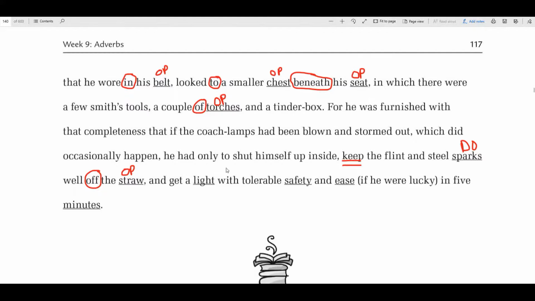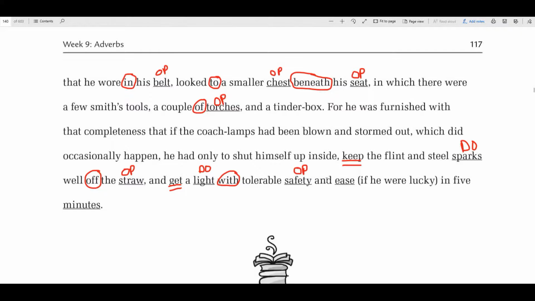And get a light with tolerable safety and ease. Is there a preposition around here? Not here, but this is another verb right here. Yeah, because it's way up. That's a long sentence. He get who or what? Light. That's what he received. This is the object that directly received that. With tolerable safety and ease. Guess what that is? That's a preposition. That would be an OP.